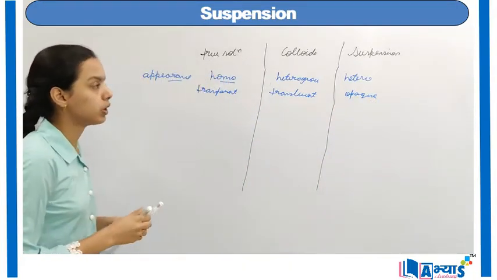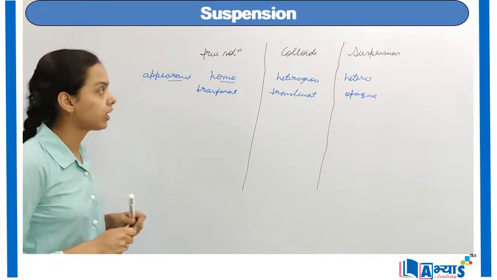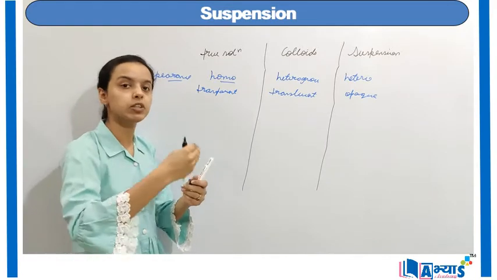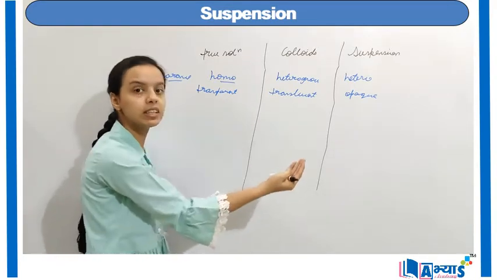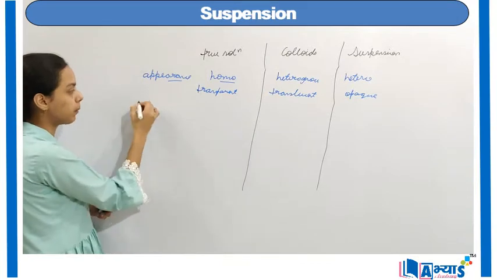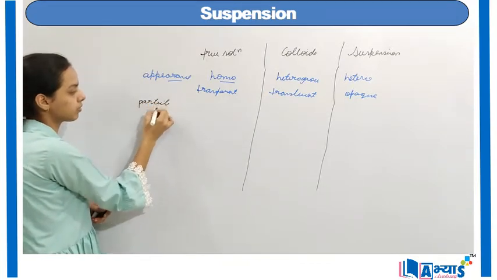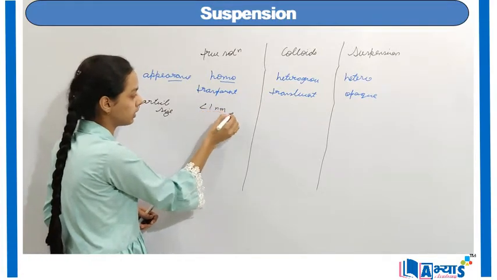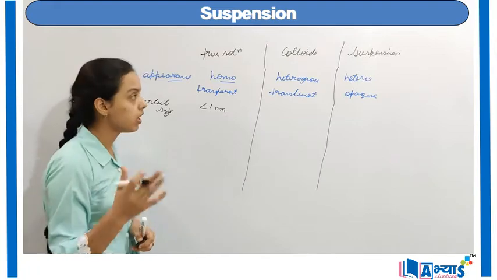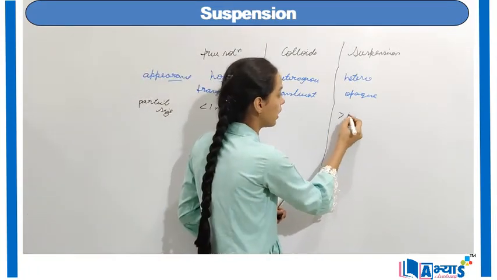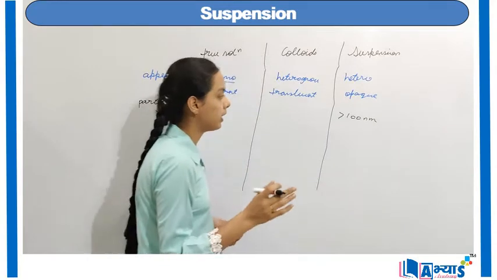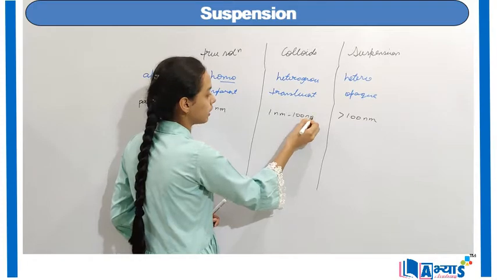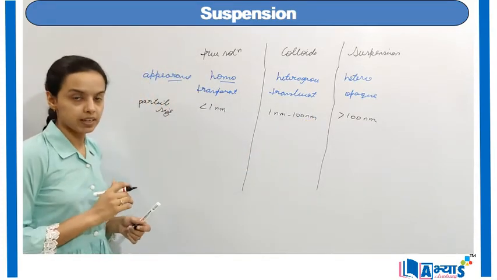Now let us discuss the property of the particle size, which is very important. Like I have discussed in the video of colloids also, the particle size of colloids is between the particle size of true solutions and suspensions. So the next property is particle size. The particle size of true solutions is less than 1 nanometer, that is around 10 to the power minus 7 centimeters. In the case of suspensions, it is more than 100 nanometers. And in the case of colloids, it is between 1 nanometer to 100 nanometers. This is the category for the particle size.